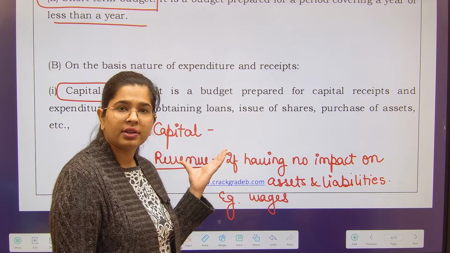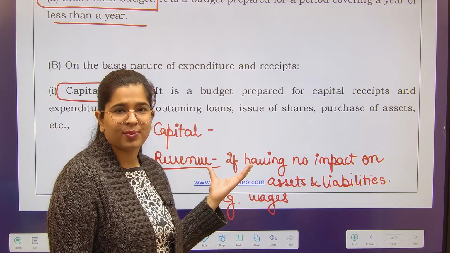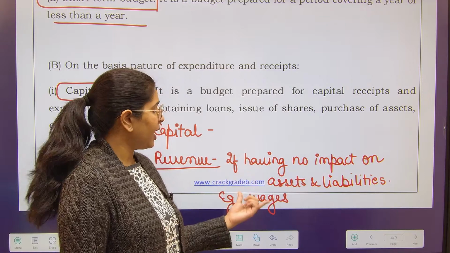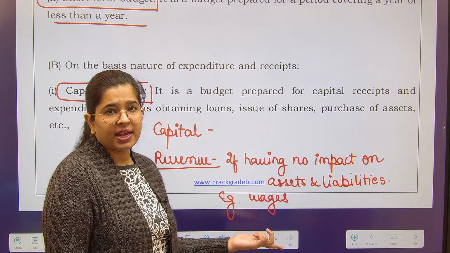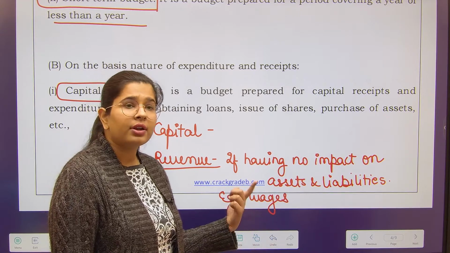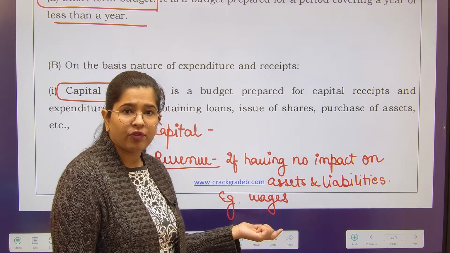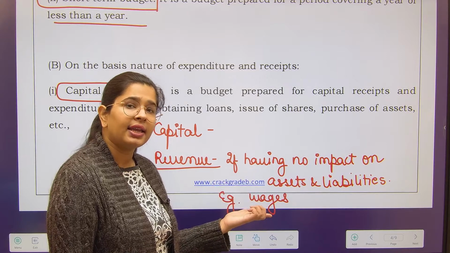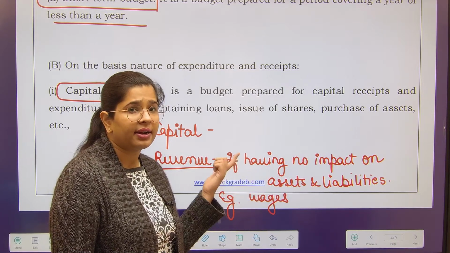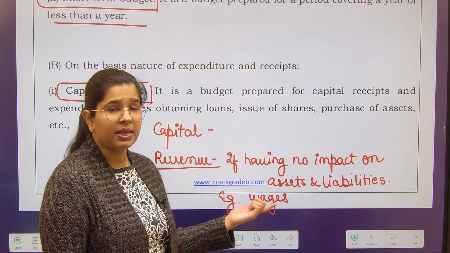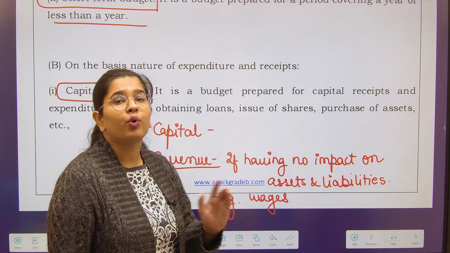of expenditure or receipt. So like wages paid. Wages paid is not resulting in creation of any long-term asset, not resulting in reduction in any long-term asset, not resulting in creation of any long-term liability, not resulting in reduction of any long-term liability. Means I am seeing the impact both ways.